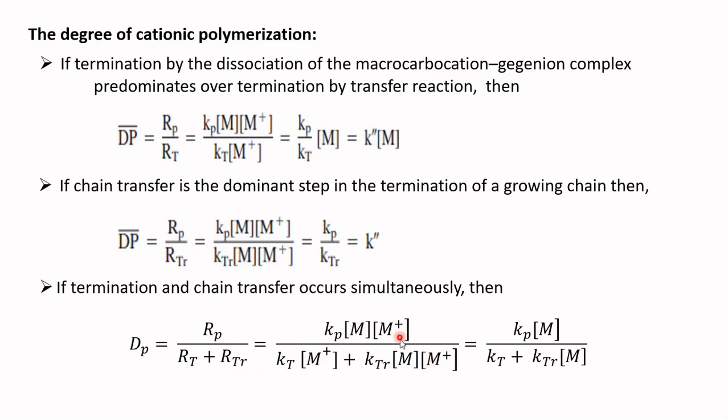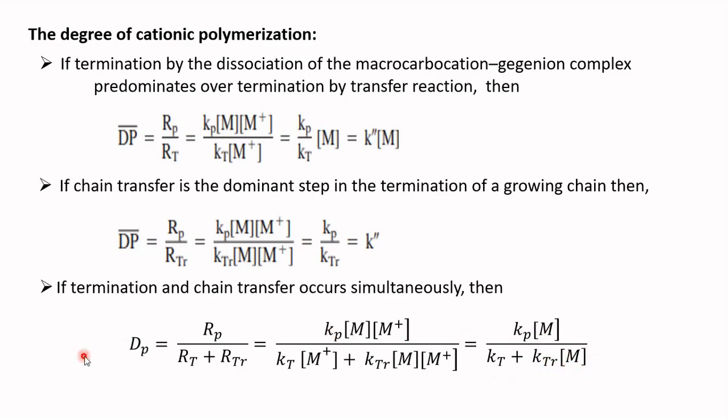So, in the numerator there is an M plus ion concentration, that is macrocarbocation gegenion complex concentration. In the denominator, that M plus concentration is common. You take it out and the M plus ion concentration in the numerator cancels with that in the denominator, and it will give this expression, that is Kp into concentration of monomer divided by Kt plus Ktr into concentration of monomer.